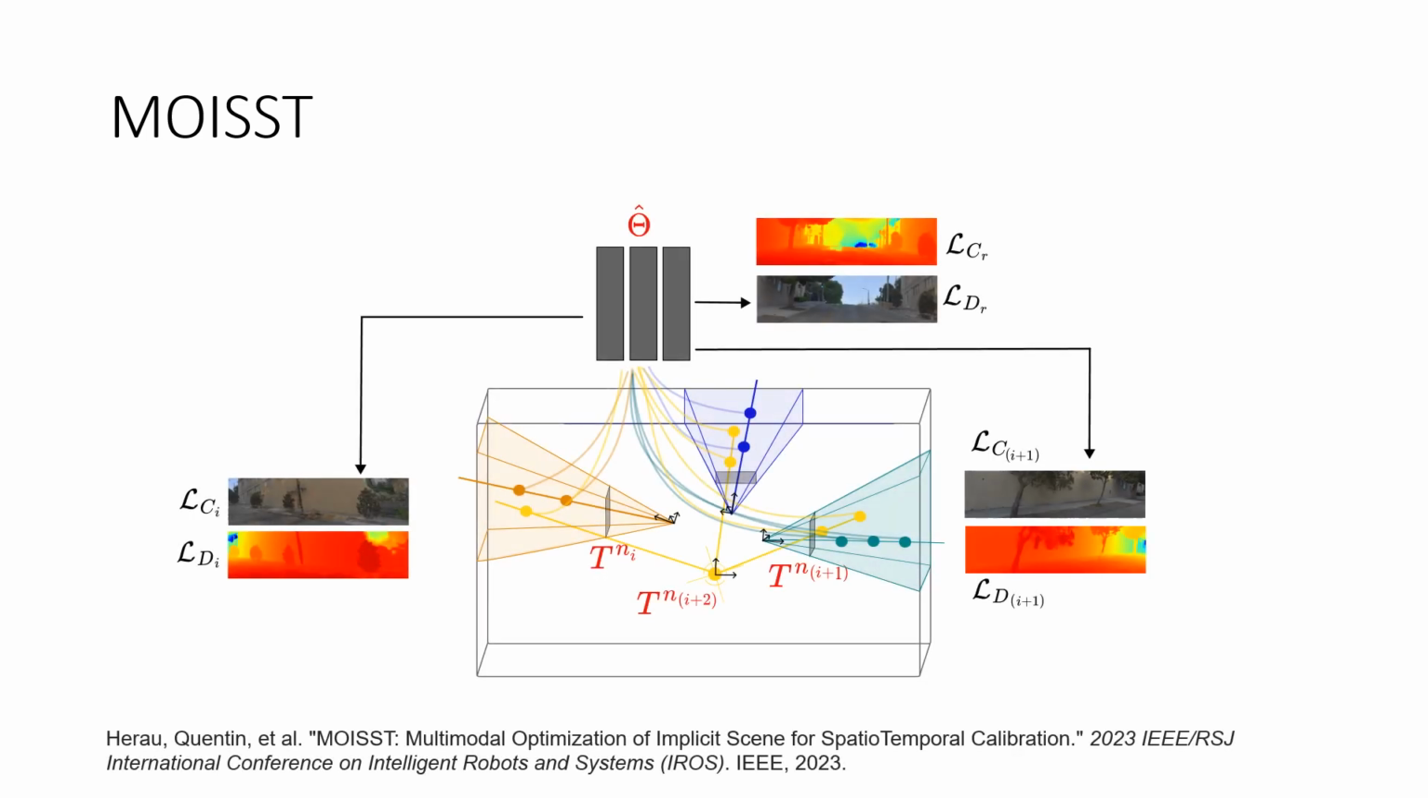In our previous work, MOIST, we used a single implicit scene representation and simultaneously optimized both the scene and the spatial and temporal calibration parameters of our system. However, this method didn't enforce the fusion of the information from the sensors, and thus allowed them to converge to local minimum.